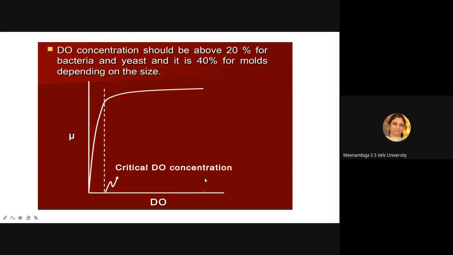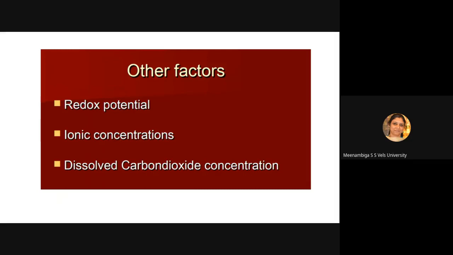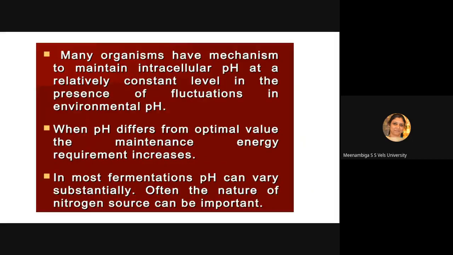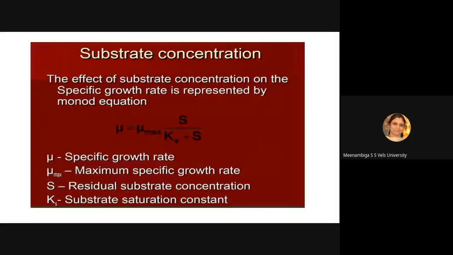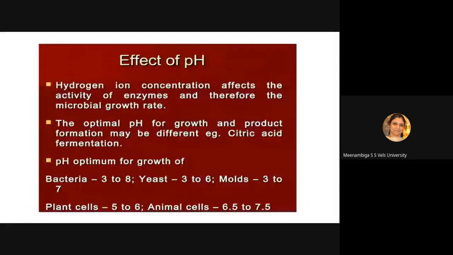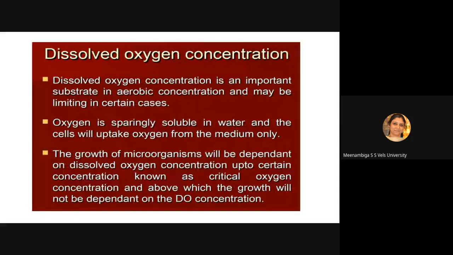Can you understand this graph? Whatever factor you are discussing should be on the x-axis, and on the y-axis it could be pH, temperature, dissolved oxygen concentration or substrate. For all of them the same type of graph comes. It reaches a maximum and then goes stationary, because it is a batch cultivation. And other factors: so now we have seen substrate concentration, temperature, pH, and dissolved oxygen concentration.